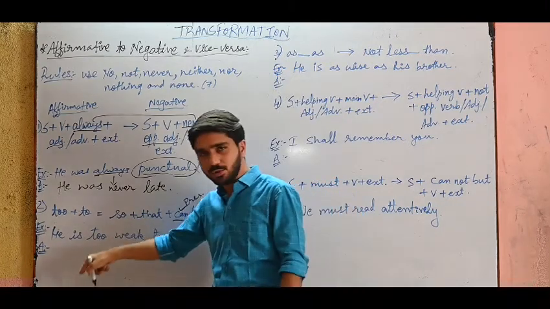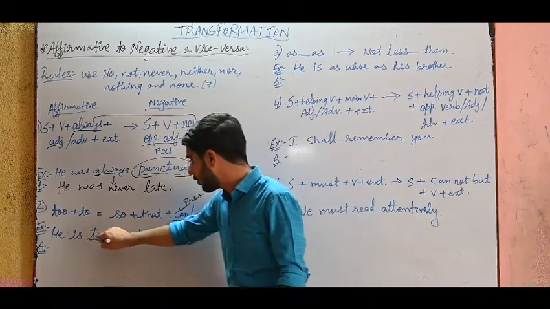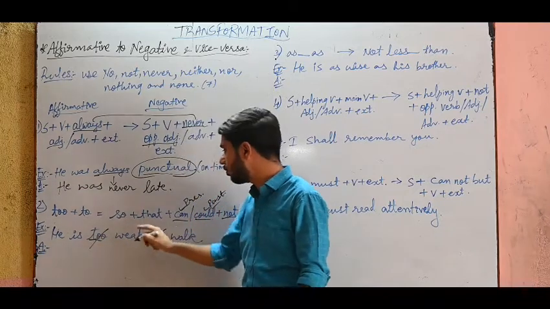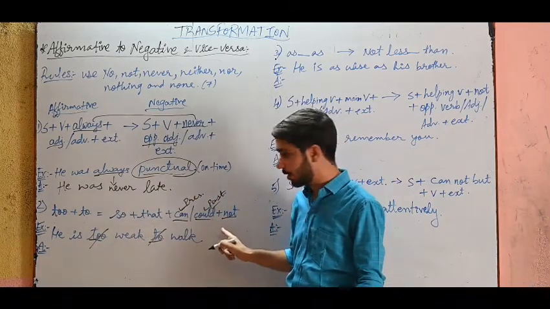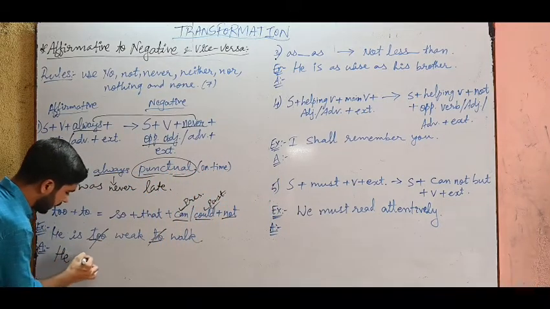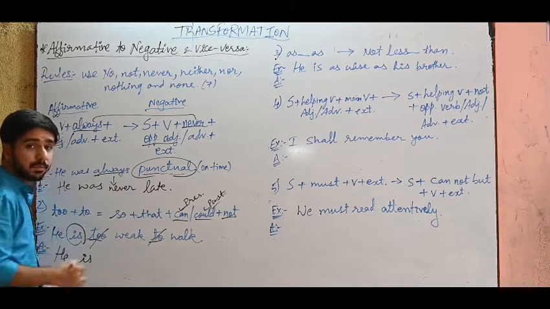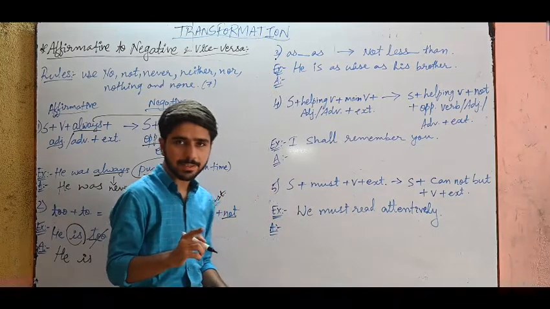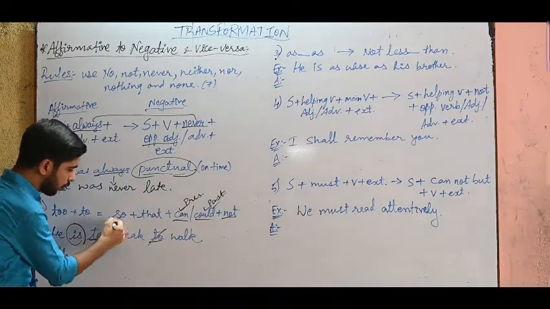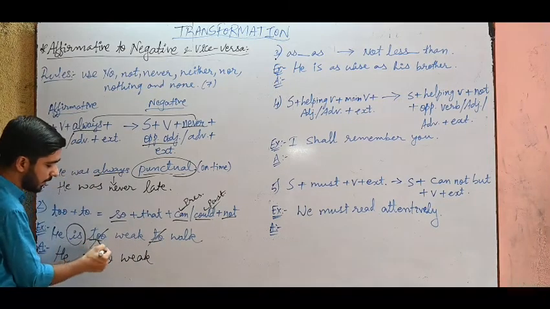Now let's apply this rule in the example. He is too weak to walk. So we have to remove this too and to, as given in the rule, and instead of that we have to use so that, this structure. So let us write the answer: he is. Now students, I can see that the word is is there in the sentence, that means it is present tense. So we have to use can. He is so weak. See, I have removed this too, instead of that I have written so.